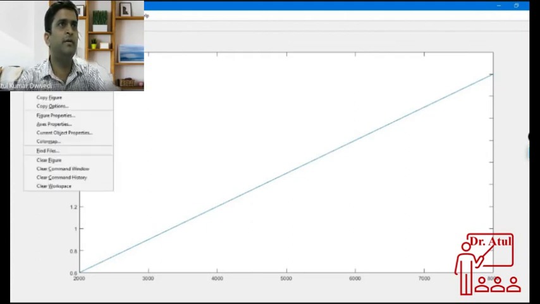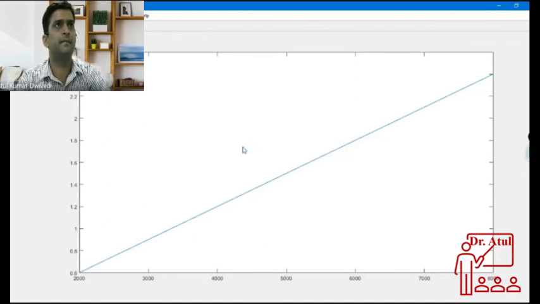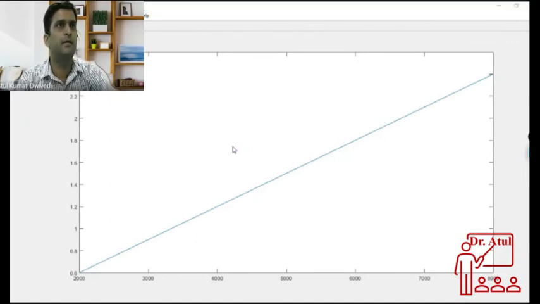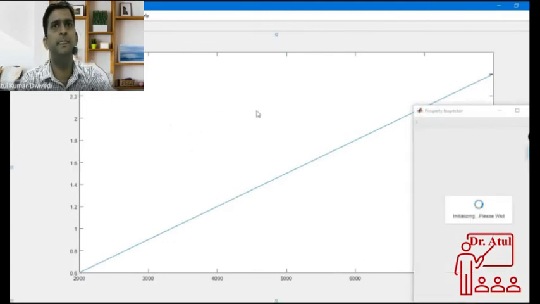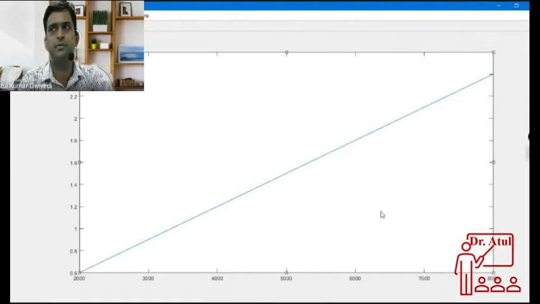When you open the figure properties and edit, a different editor, the figure editor, will open, where there are many things that can be changed.